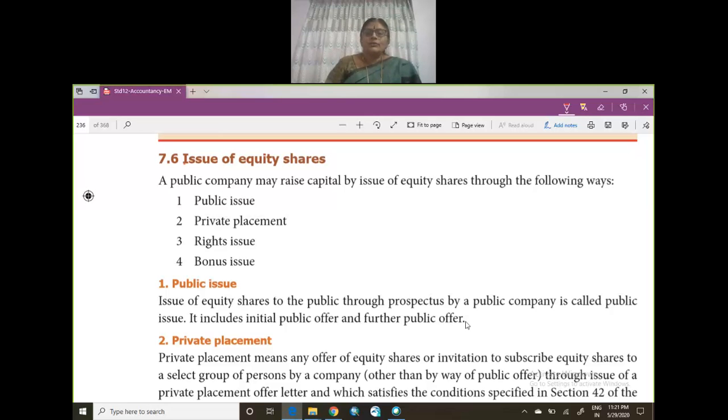In this class, we are going to see how the public company can raise capital by issue of share capital through different ways. Okay, so issue of equity shares can be in the form of public issue, private placement, or right issue, or bonus issue. Now, how can it issue the equity shares?